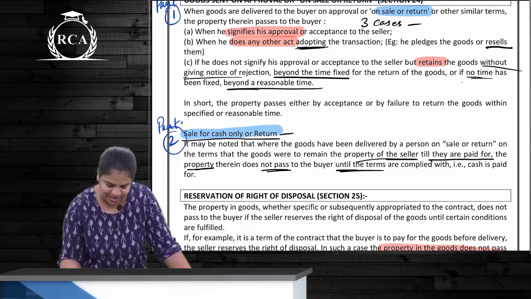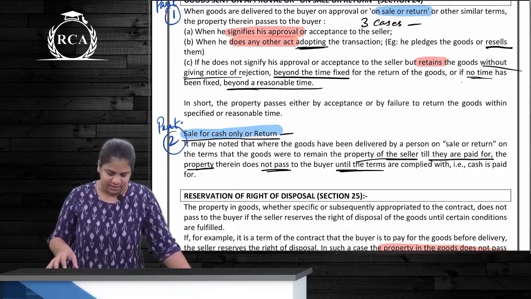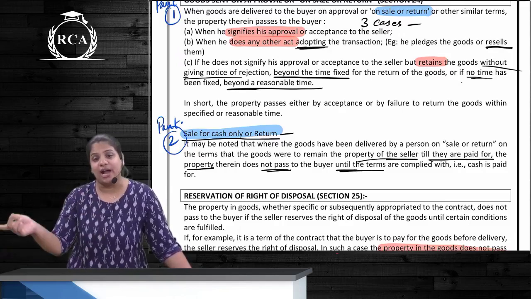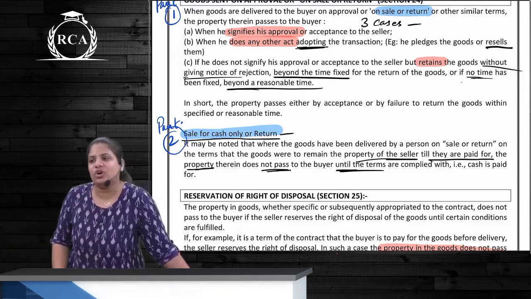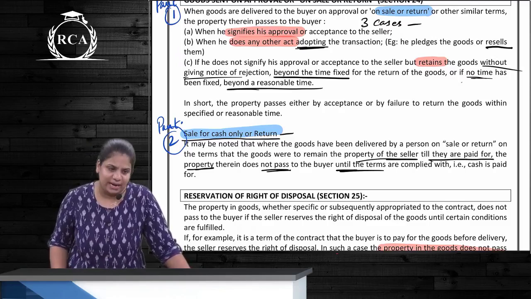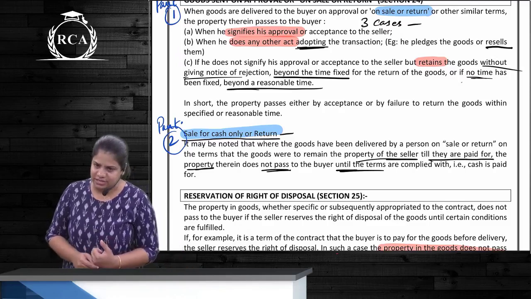Okay, changing the wordings again. If a time is specified, it should be returned, right? It should not be retained beyond the specified time. And if no time is specified, it should not be retained beyond a reasonable time. Clear? Once again, just see the wordings. So in these 3 cases, ownership passes.